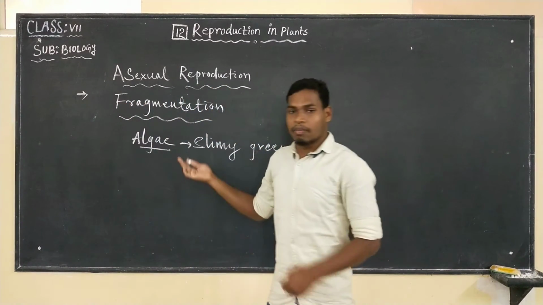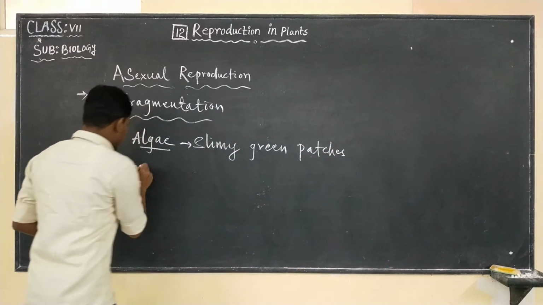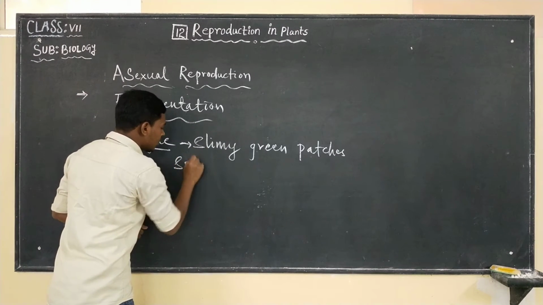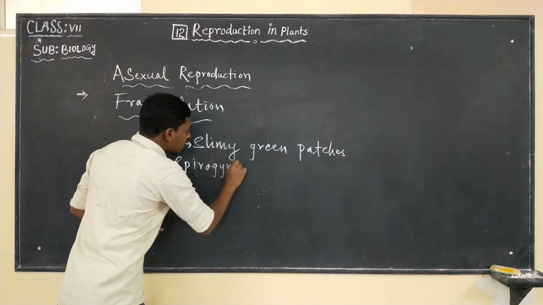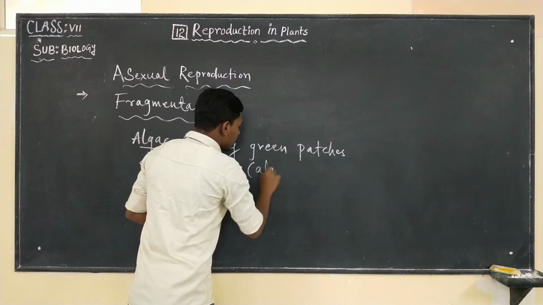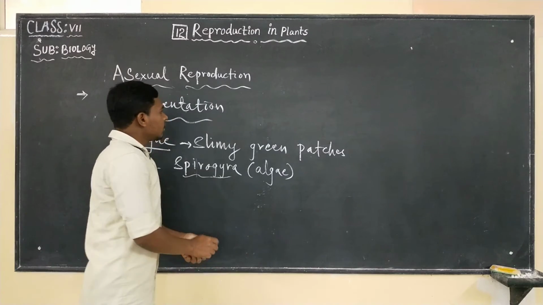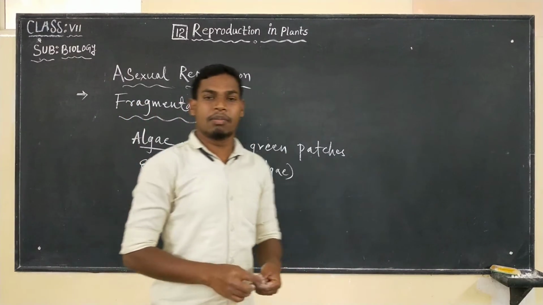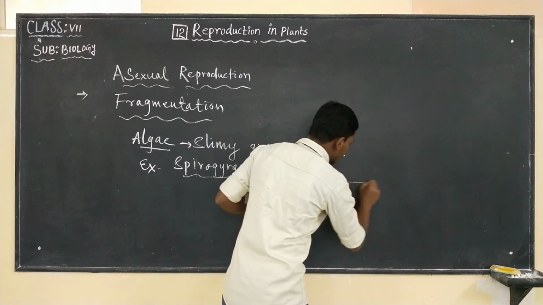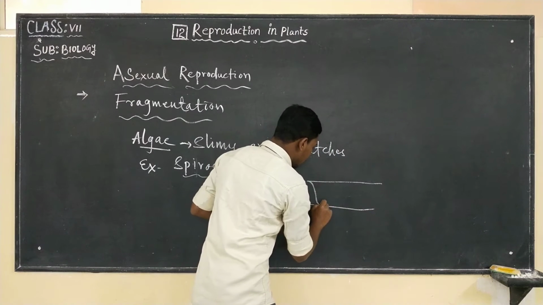This algae reproduces by fragmentation. Example, Spirogyra. Spirogyra is the algae which reproduces by fragmentation. If we see their structure, algae are like this.